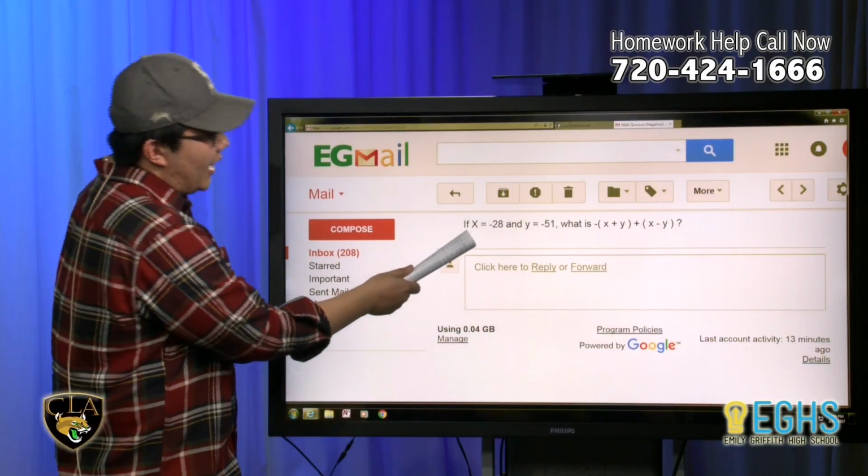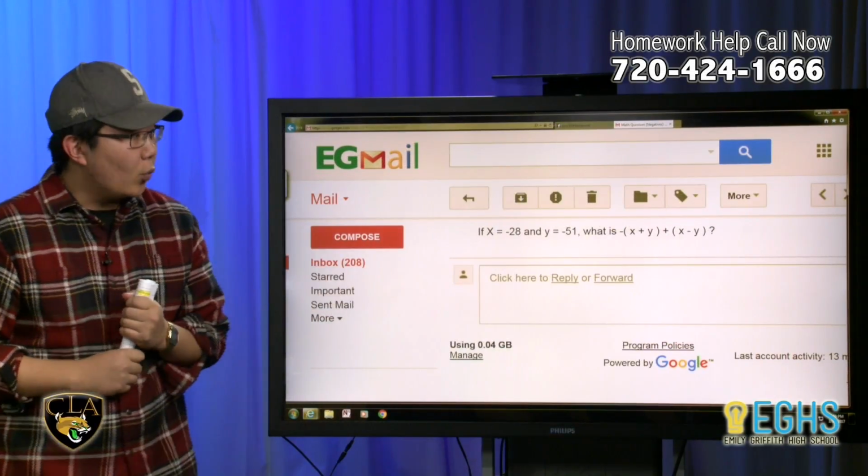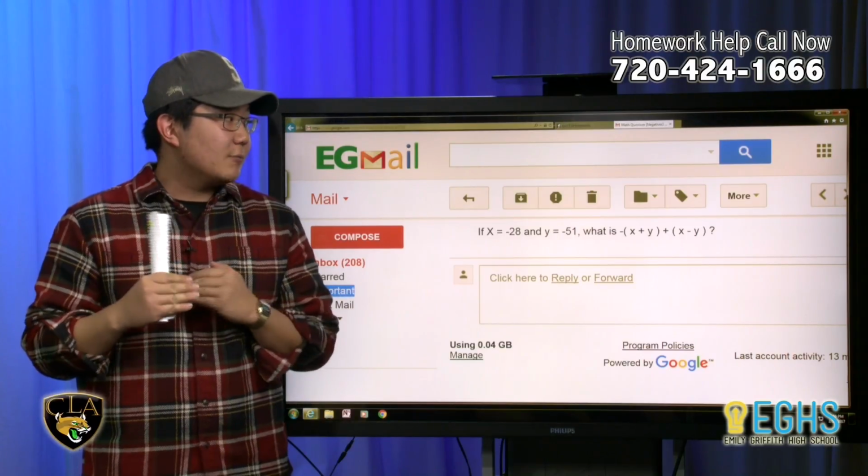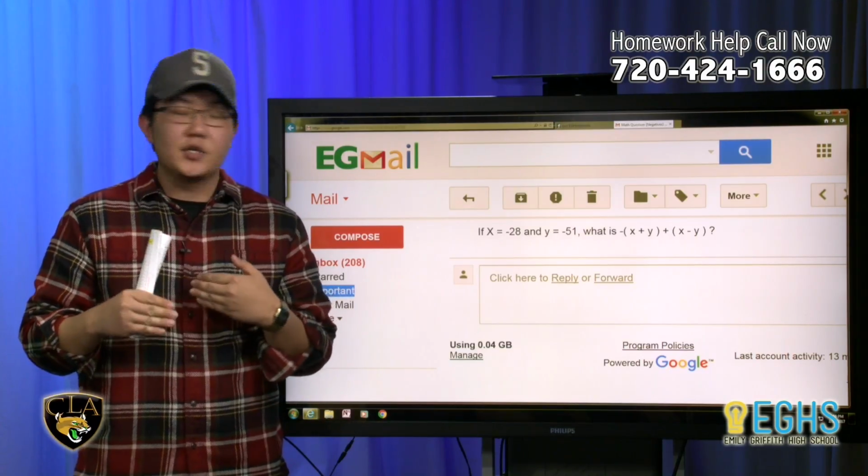It's going to be x equals negative 28 and y equals negative 51. What is negative parentheses x plus y plus x minus y equal to? Yeah, I can take that one.